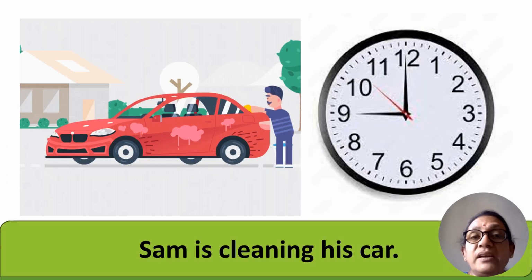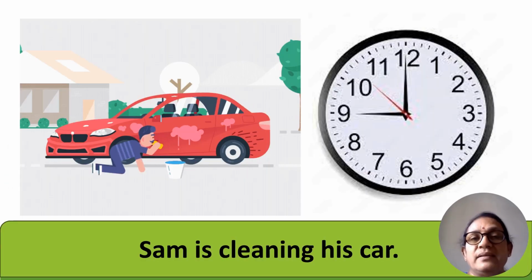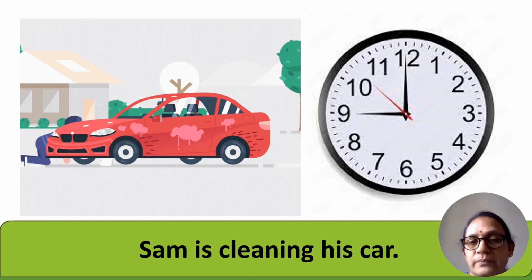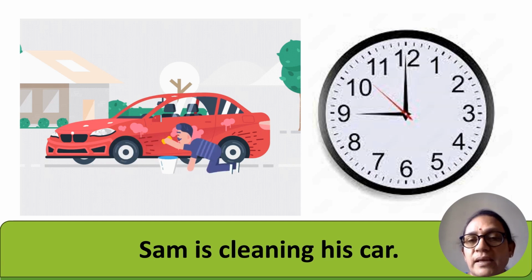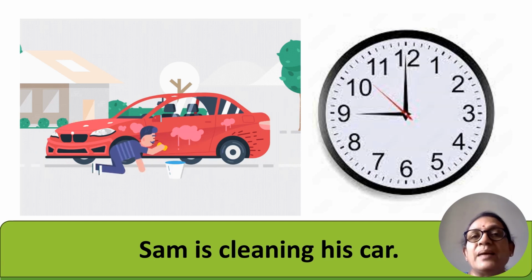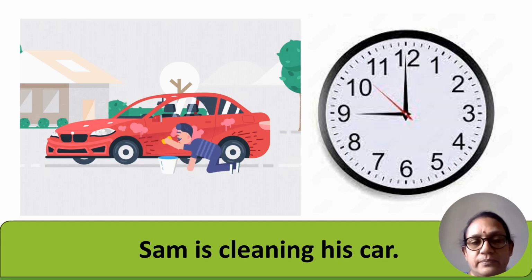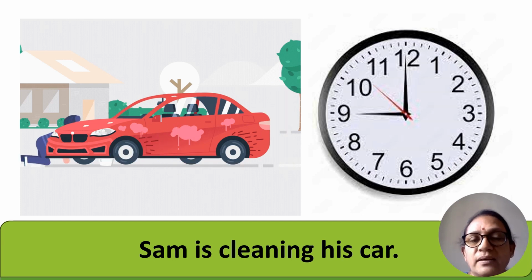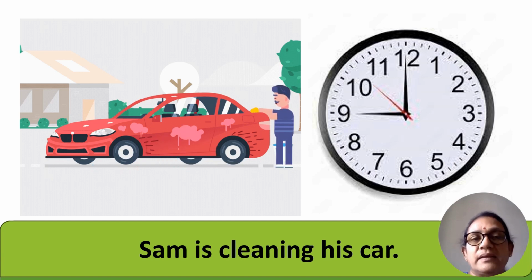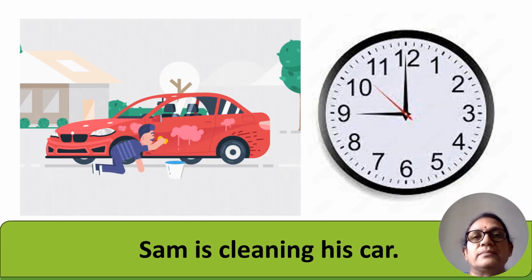There are three different elements on the screen. Let's study them one by one. Let's begin with the clock first. What does the clock say? It's 9 o'clock. Let's move to the second picture. What does it say? Sam is cleaning his car. So at 9 o'clock, Sam is cleaning his car. That means the action is going on in the present.